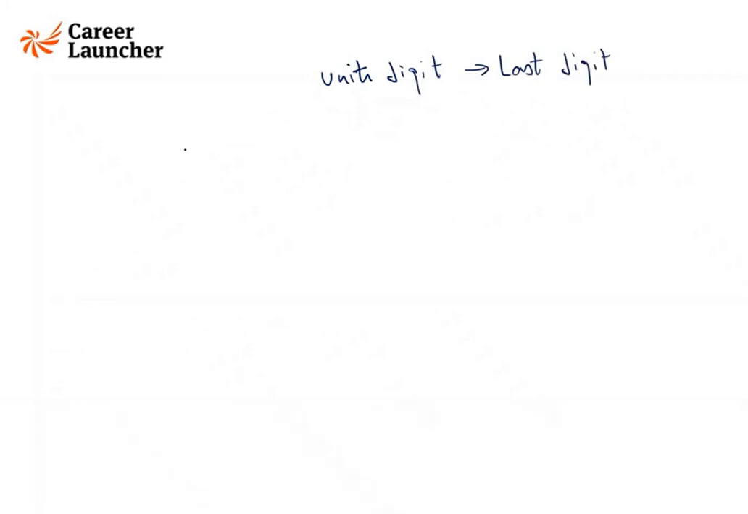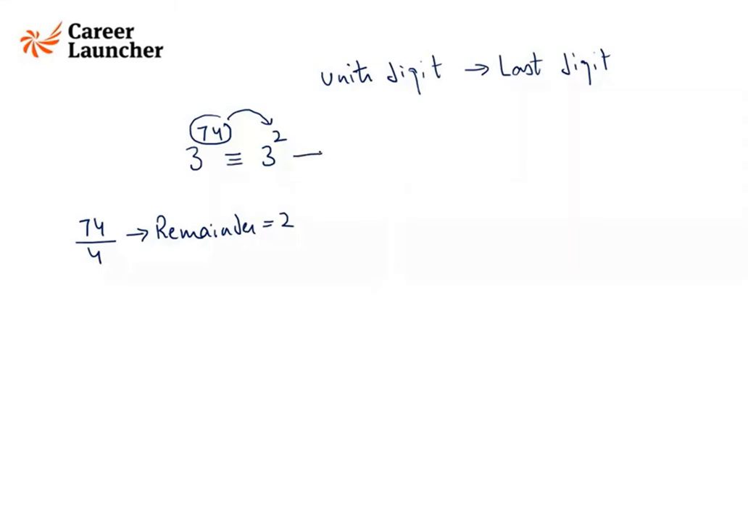So if I am interested in finding the unit digit of, let's say, this number, how much would be the last digit? So what we do is we divide this power by 4 and we find the remainder. In this case, it is 2. So instead of this power, we use this value. That means I will replace the power by the remainder on division by 4, which is 2. So 3 square we know is 9. So unit digit would be 9.